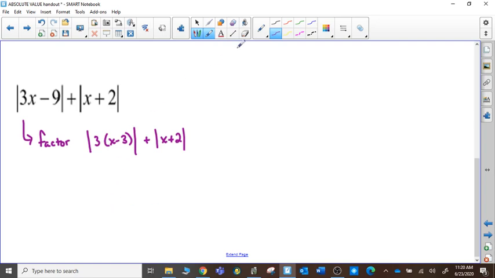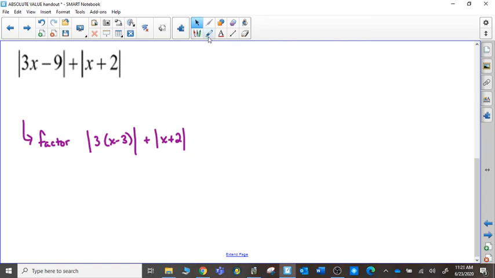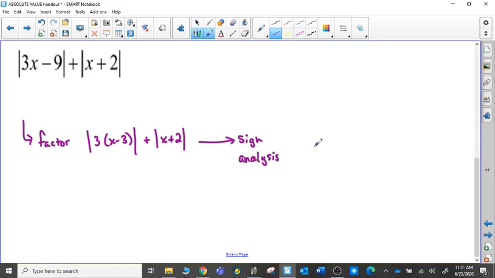Now, I'm probably not giving myself enough room. I'm going to move this up so that I give myself a little bit more room. I was squished last time. Because now what I'm still going to do is sign analysis, the same as what I did before. I need to see my sections. So let's take a look at what my sign analysis is going to include. There is a factor of 3. There is a factor of x minus 3, and there is a factor of x plus 2. So again, sign analysis, I need to know where these factors are going to be zeros and positives and negatives.